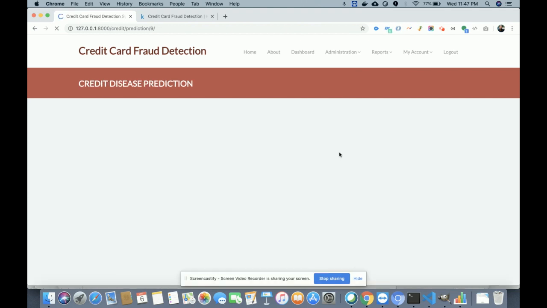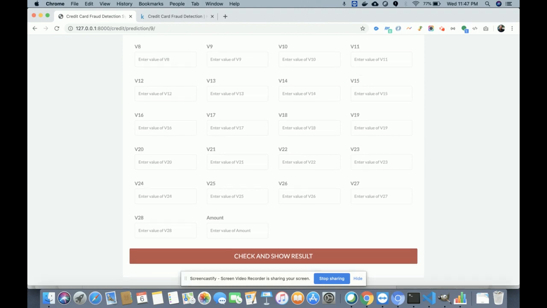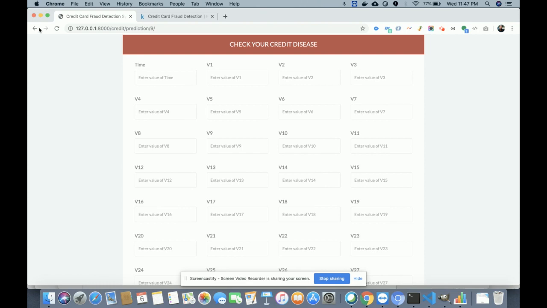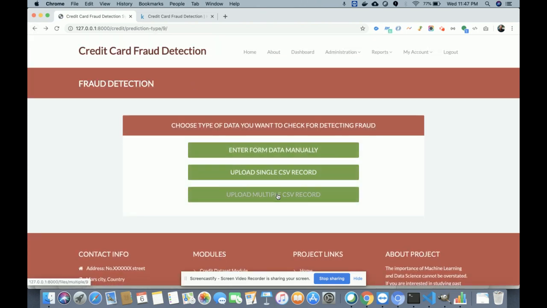From here you will be able to enter the data manually, and it is very complex, meaning you need to copy and paste each and every transaction detail here, and after that you can check it with the algorithm. After that, there is upload a single CSV file and upload multiple CSV file. In the single CSV file, you will be able to check single records only, and in the multiple record CSV file, you will be able to check multiple transactions, right? So this is all about checking whether a transaction is fraud or valid, right?